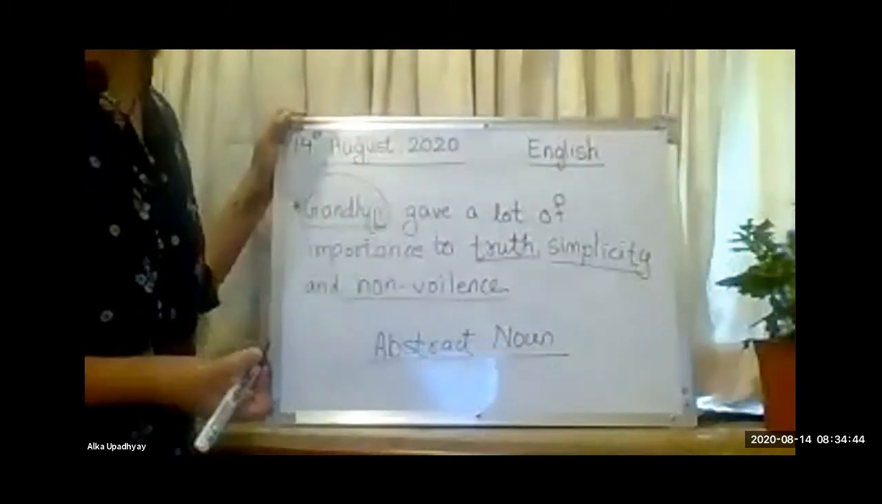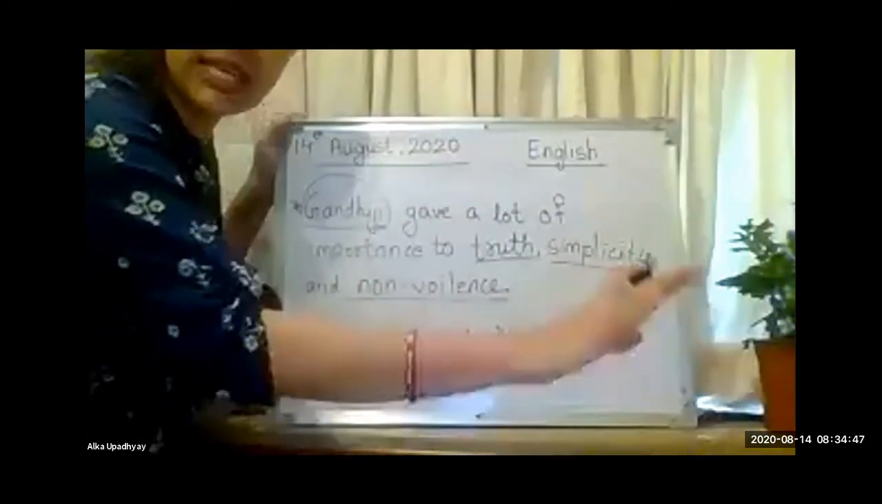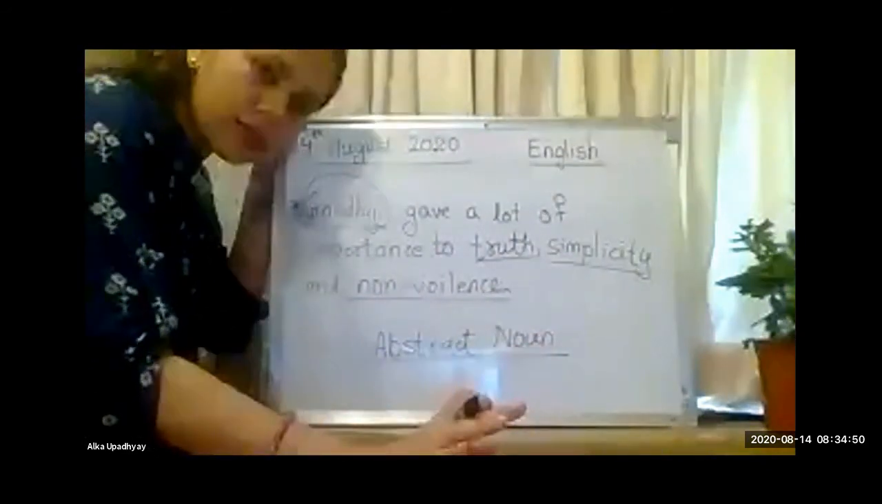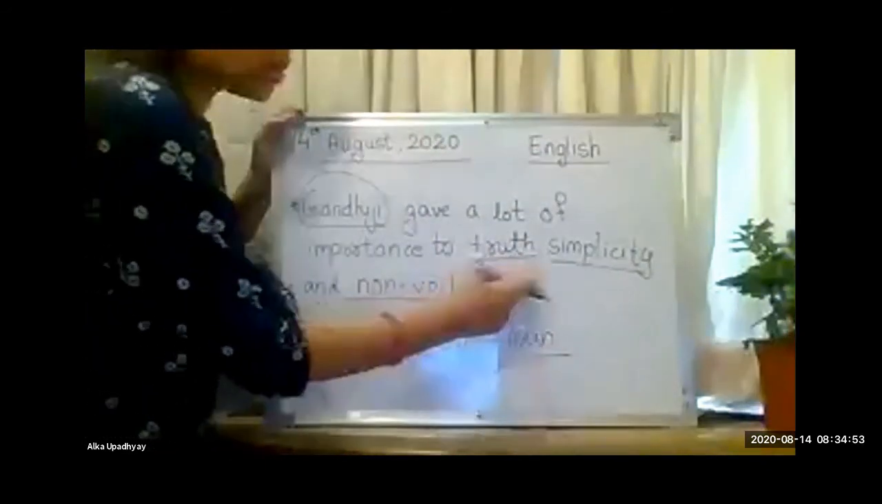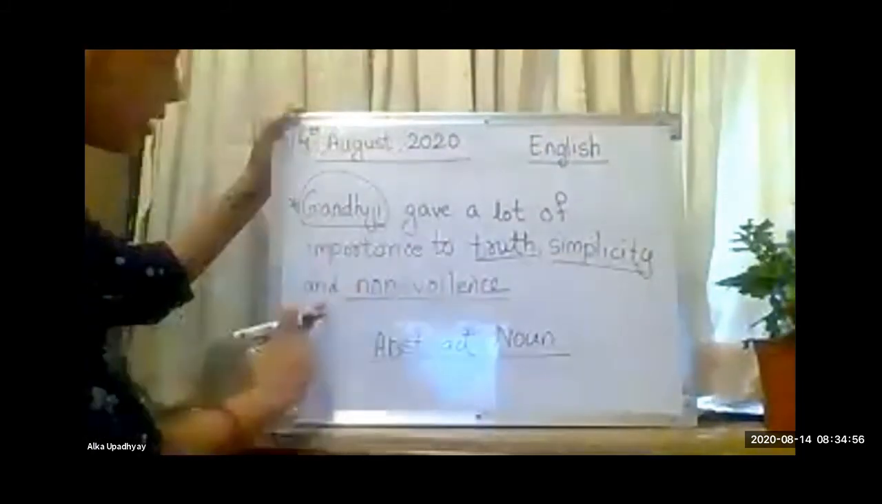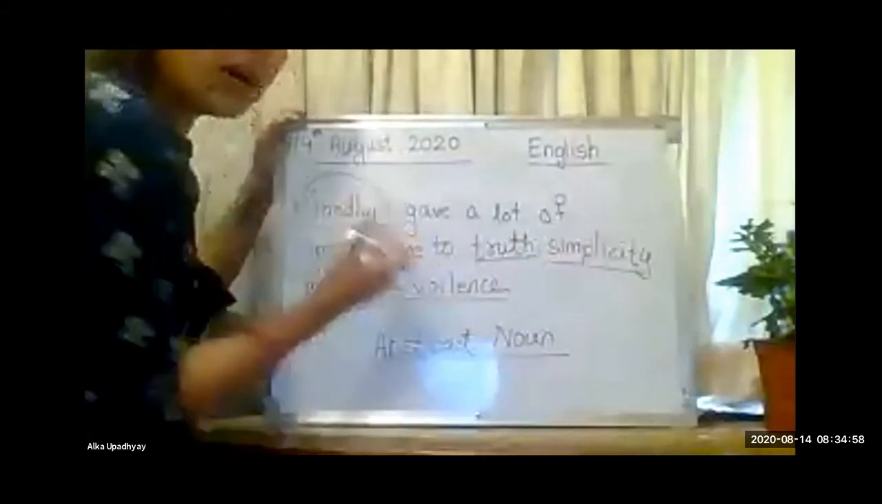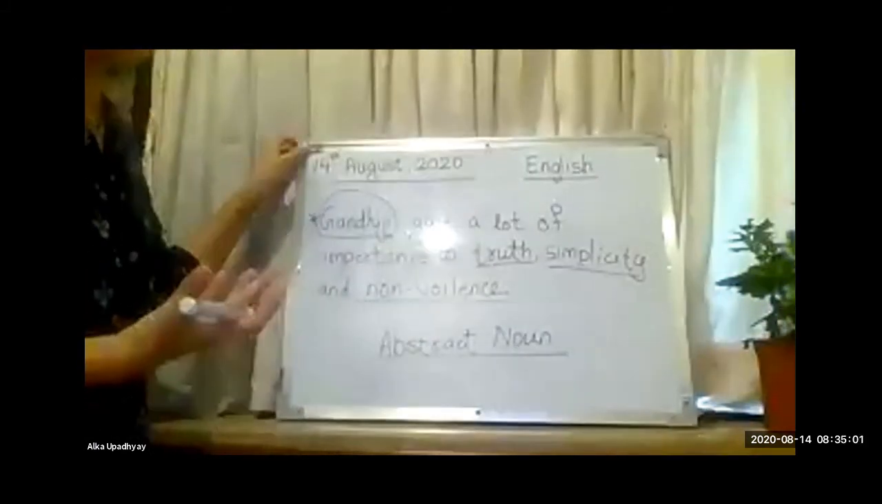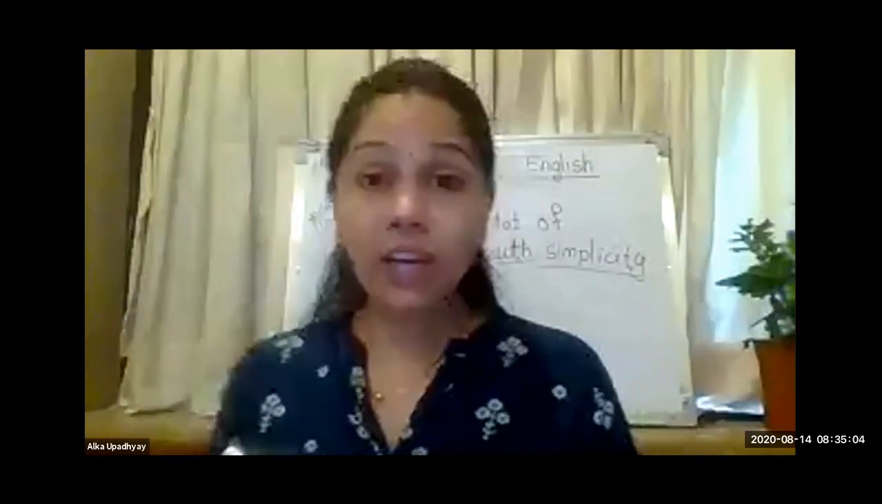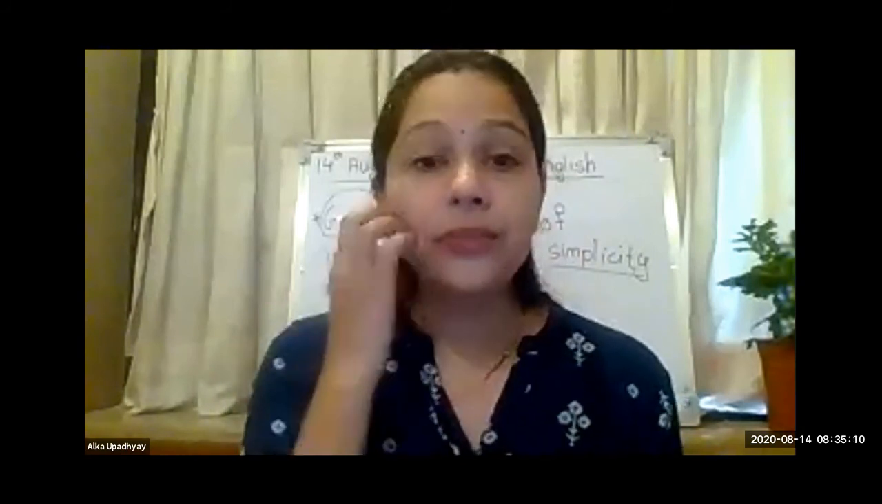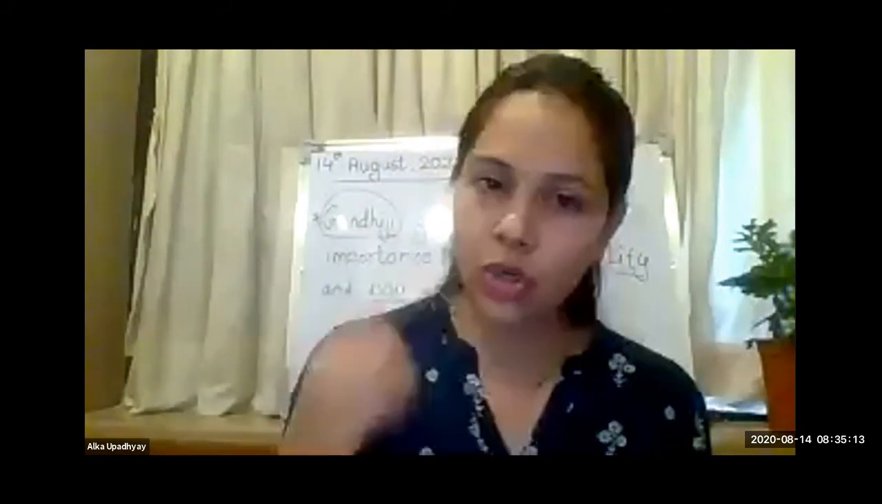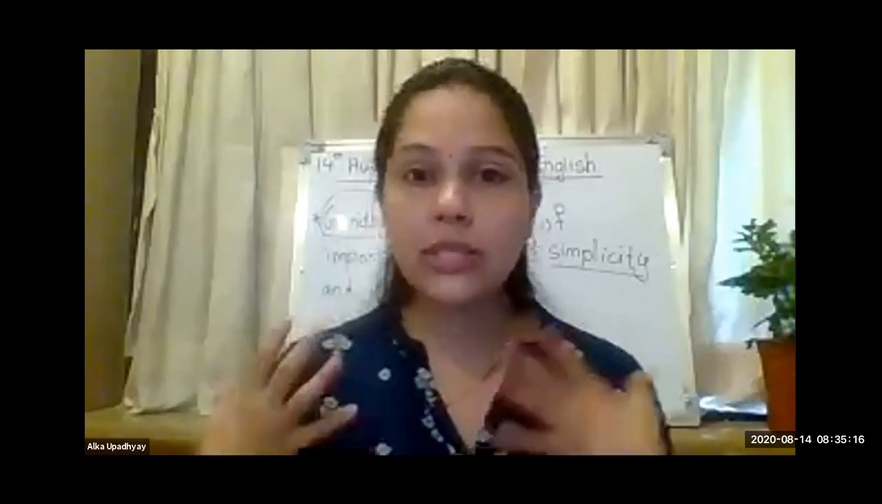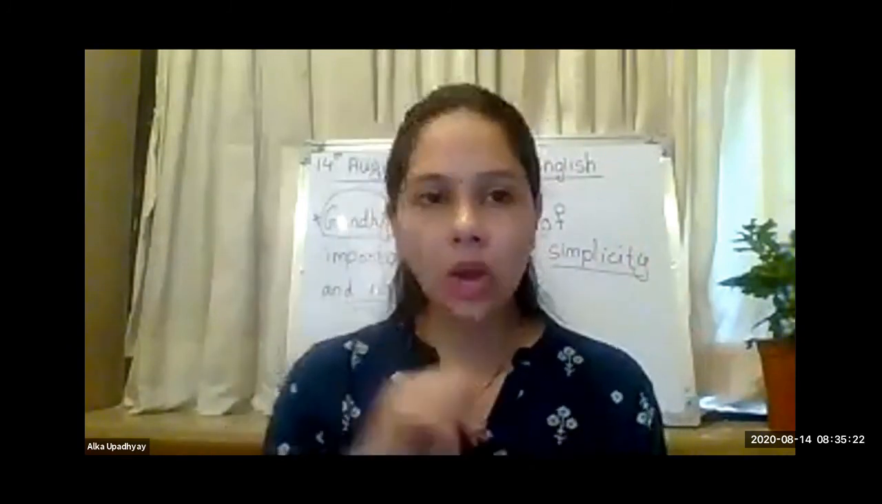Why abstract noun, students? Because we cannot see or touch truth. We cannot see or touch simplicity. Same is with non-violence. So these are the feelings that we can feel, but we cannot touch it, right? So that is why such feelings are called abstract nouns. Understood? So these are the nouns that show some feeling. We cannot touch it, but we can feel it. Now I think all the 5 types of noun are clear to you, right?